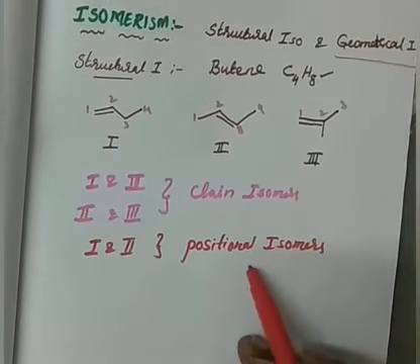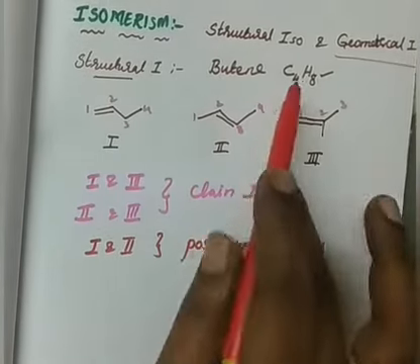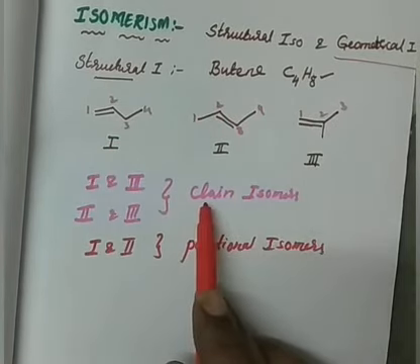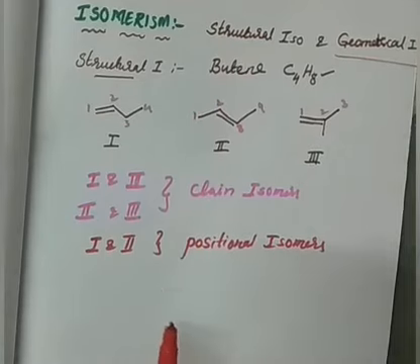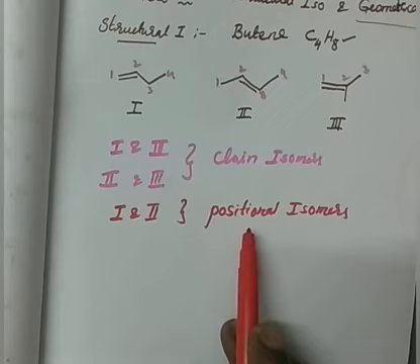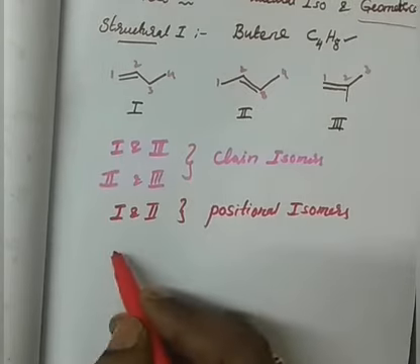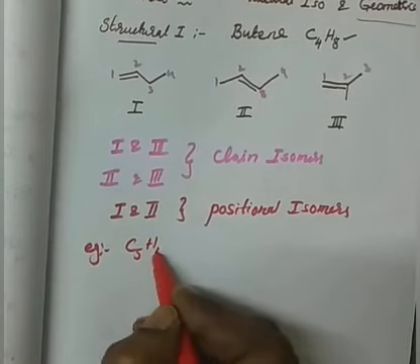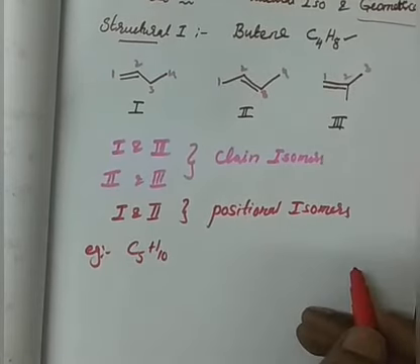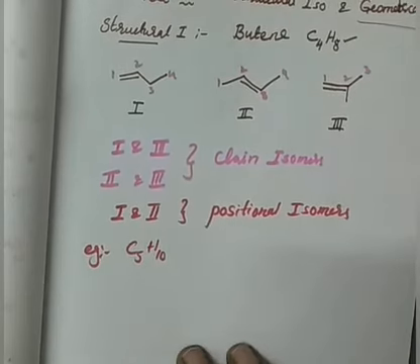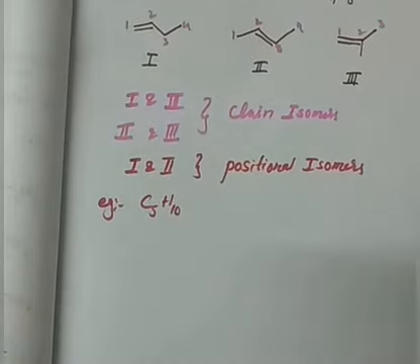So in the structural isomers of butene, 1 and 3, and 2 and 3 are considered chain isomers because of the difference in their chain length, whereas 1 and 2 can be considered positional isomers. You can try an example: I'll give C5H10, this is pentene. Try to write all possible isomers for this pentene. Right, then coming to the geometrical isomers.